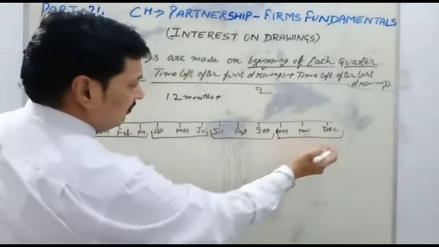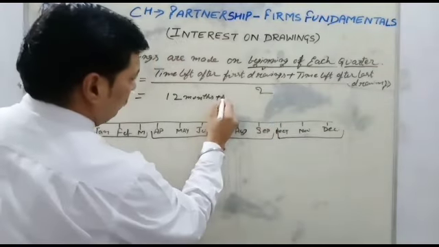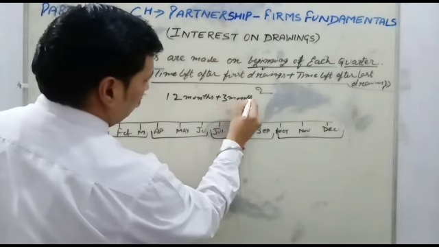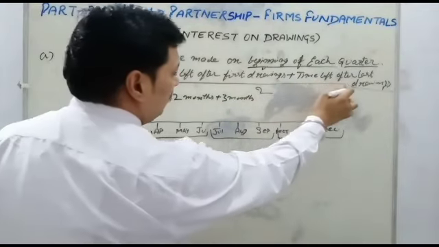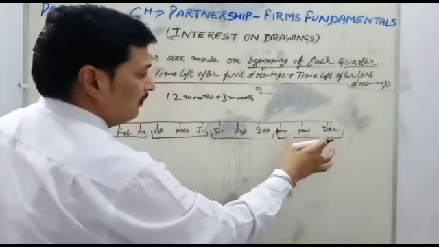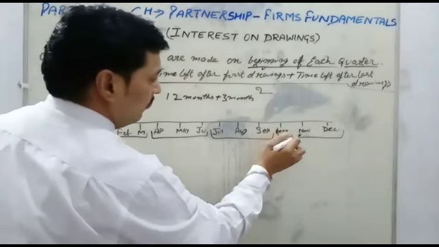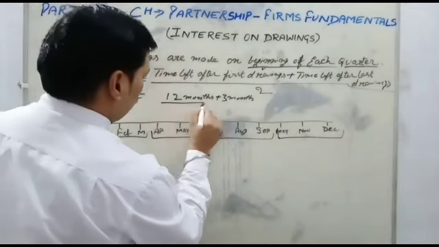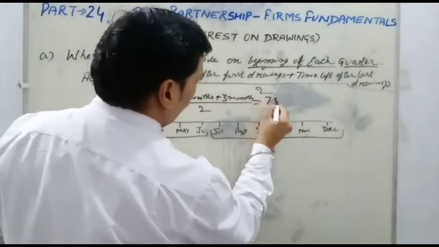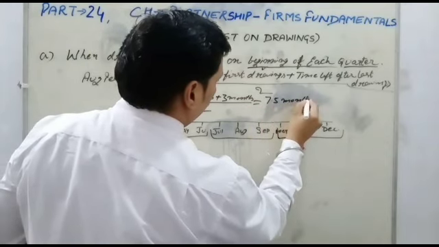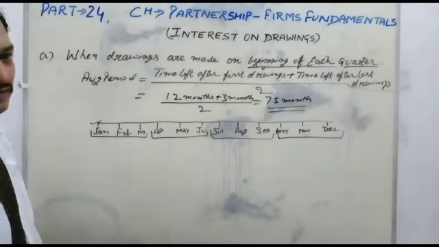See how many months remain after the last drawing: 3 months. Understood? Remaining months is 3. So 12 plus 3 is 15, divided by 2, gives 7.5 months. So this is the average period when drawing at the beginning of each quarter.